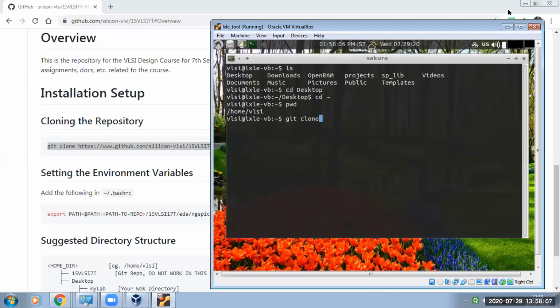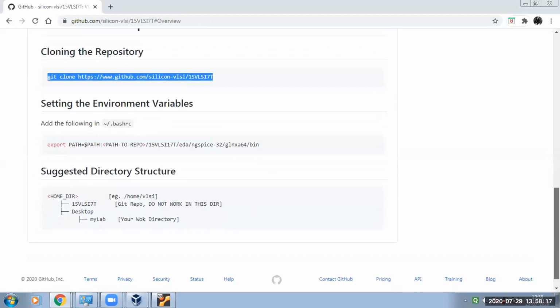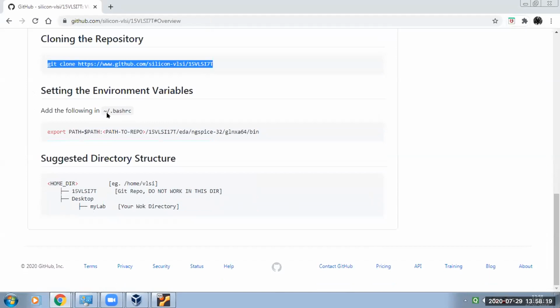And you just have to give the path, because in .bashrc you can give this path for the ngSpice to work, and .bashrc is actually hidden, so you have to give it in the home directory. This tilde means the home directory. You just have to write the command vim .bashrc, so that will open.